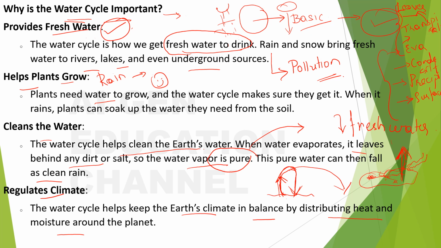So in this manner, the water cycle keeps the Earth's climate in balance by distributing heat and moisture around the planet. This is a very big concept which you may have to see in around 8th or 9th grade, okay? It's a very huge thing, so for now it's enough if you know that the water cycle regulates climate, okay?